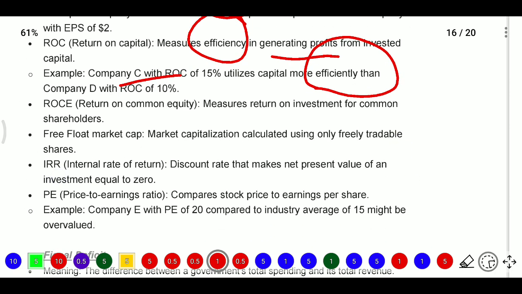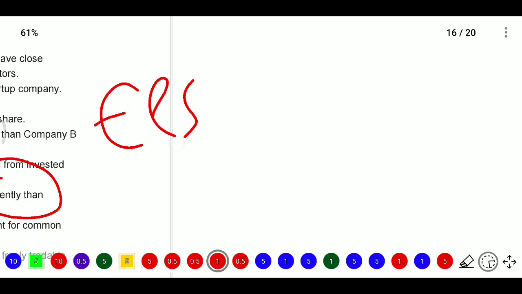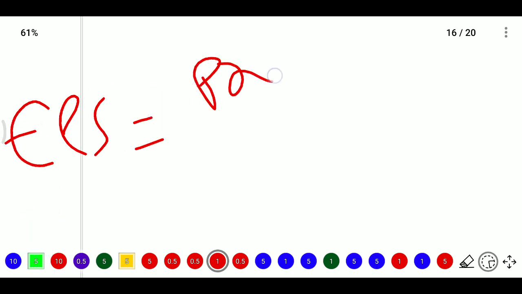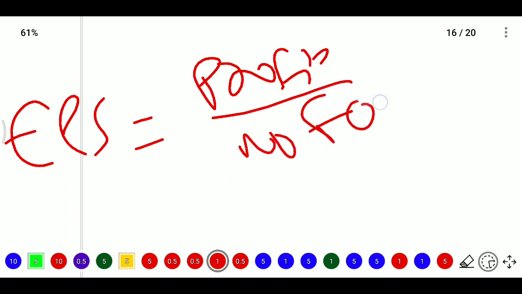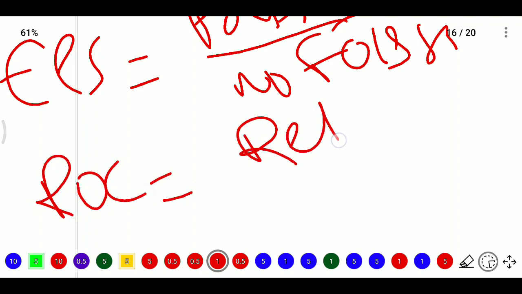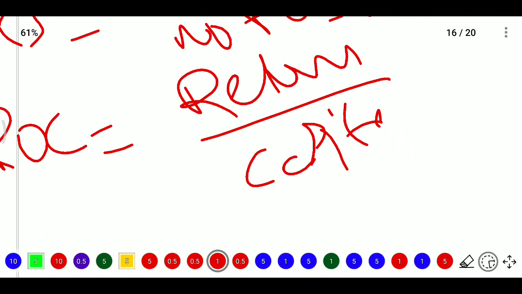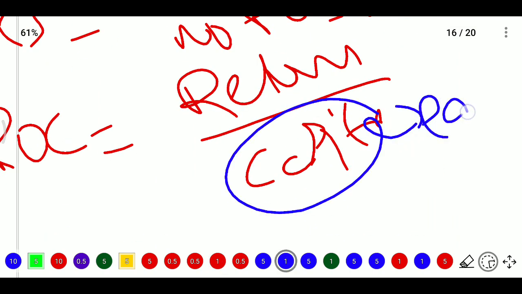capital. Next, ROE means return on equity, which measures return on investment for common shareholders. In EPS we have profits divided by the number of outstanding shares, whereas return on capital means return divided by capital, where capital means equity.